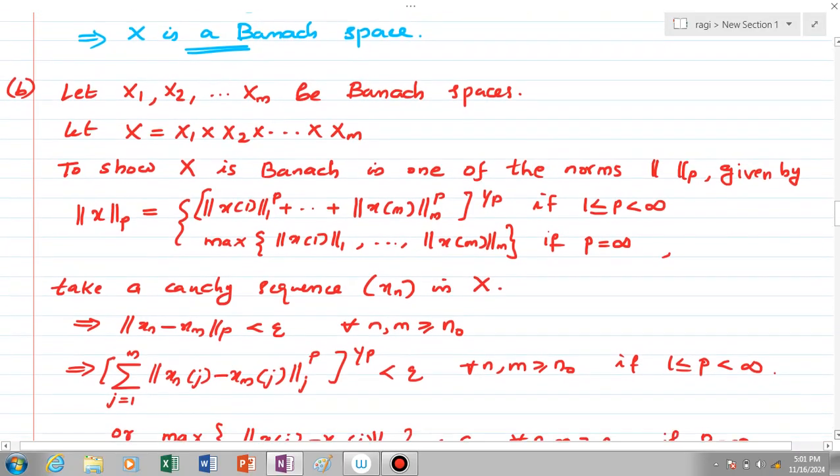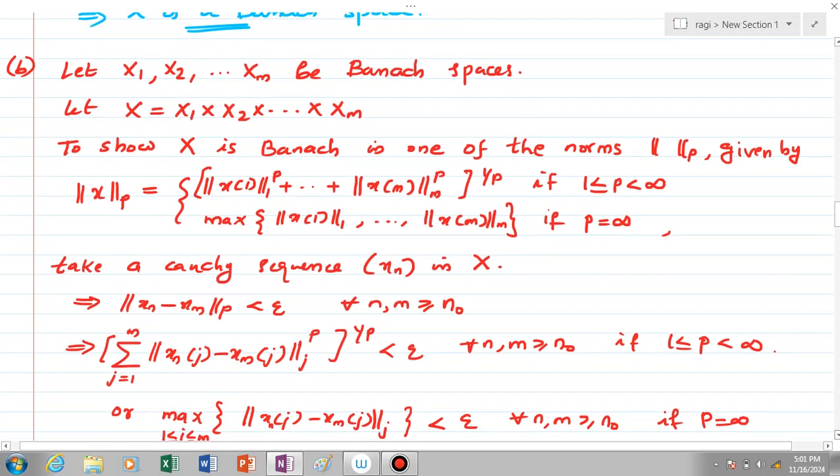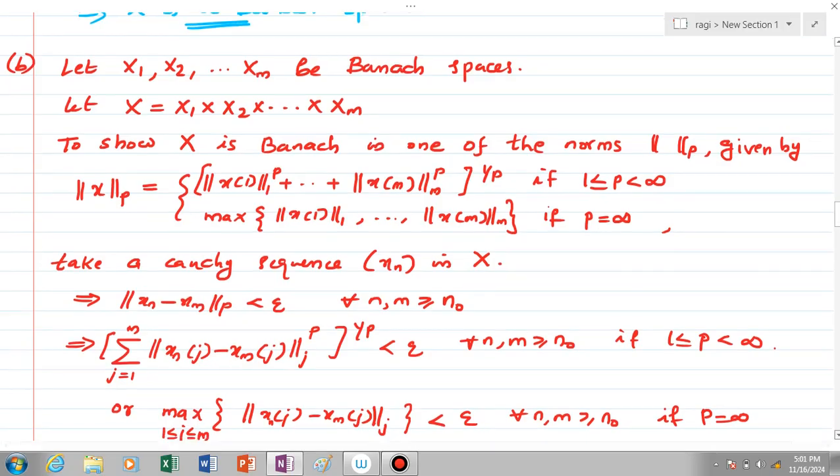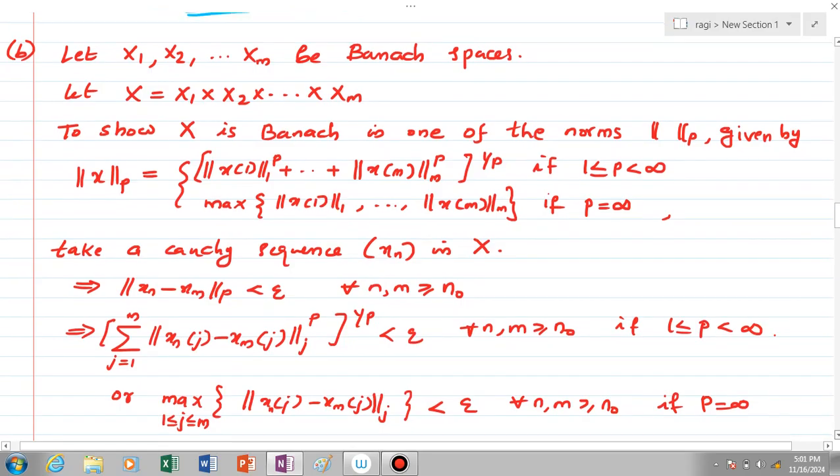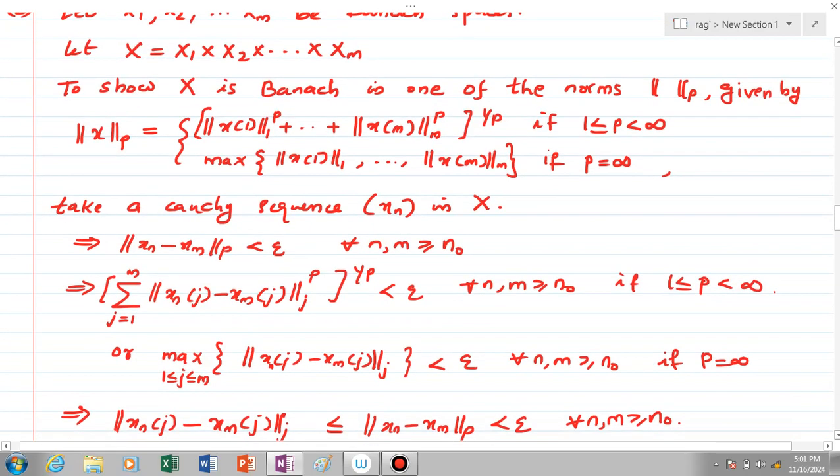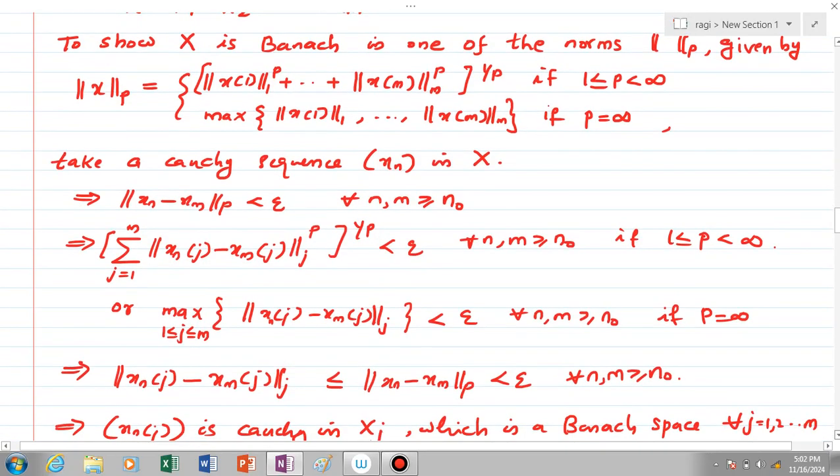For that, take a Cauchy sequence xn from capital X. Then we can write norm p of xn minus xm is less than epsilon for all n, m greater than or equal to some n naught. What is norm p? If 1 is less than or equal to p less than infinity, norm p is given by the formula, and if p equals infinity, norm p is given by the maximum, as in the formulas. So using that we can write this.